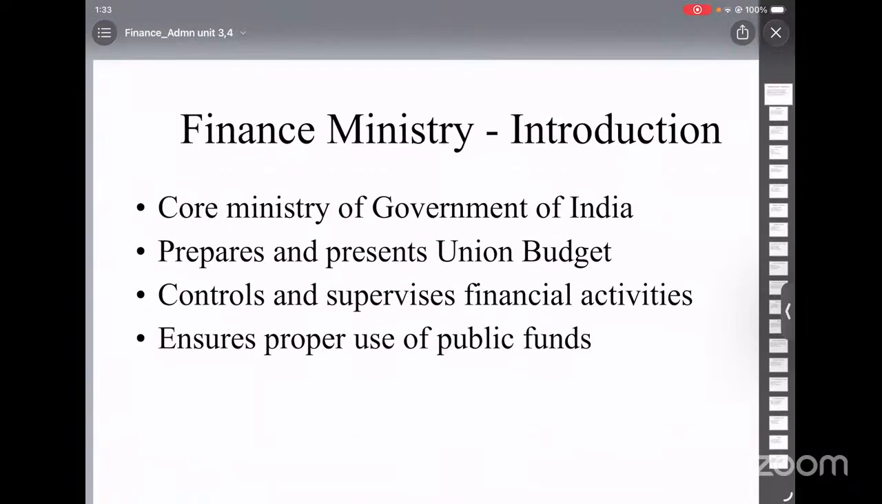So the stages of the budgeting process. Now let's understand the different stages involved in the budgeting process. In India, the budget passes through 5 important stages.